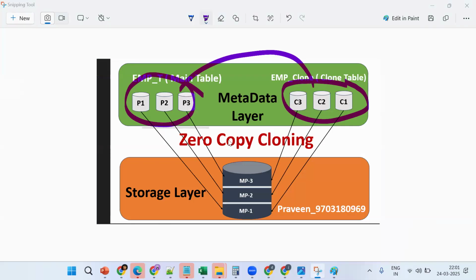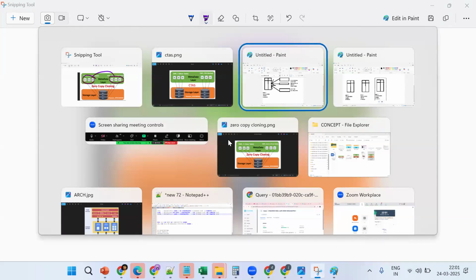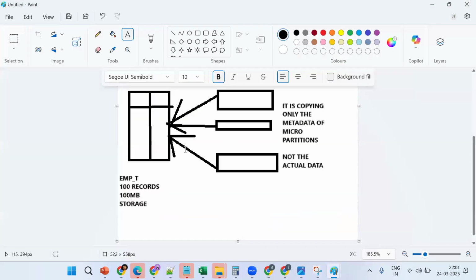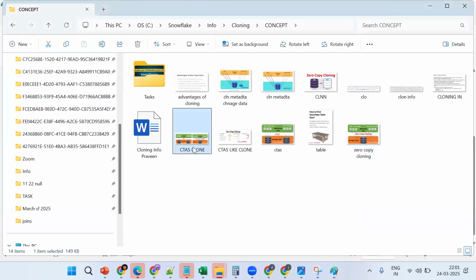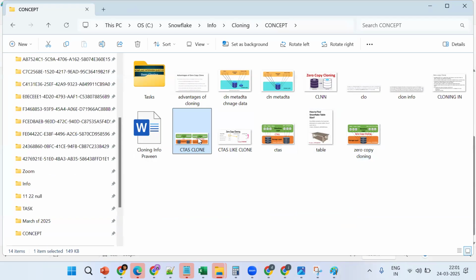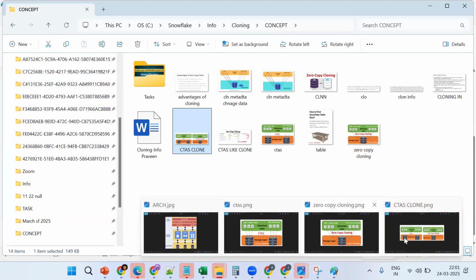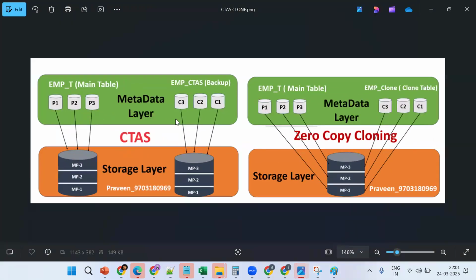Praveen: No, I have one question here. One second, let me complete it. After complete, you can see now what happened. Now see what exactly we are copying. If you see these two images, you can see the same image. Now tell me, what exactly is it copying? Copying the actual data. That's why there'll be storage cost and computation cost.